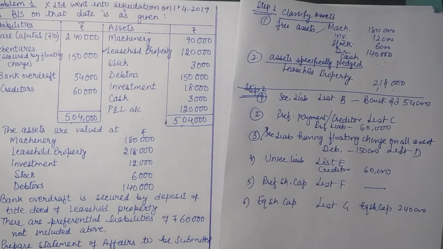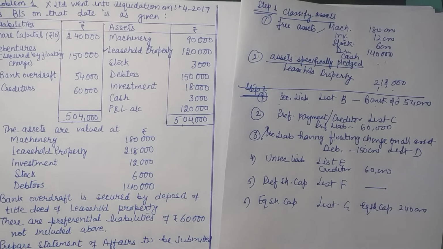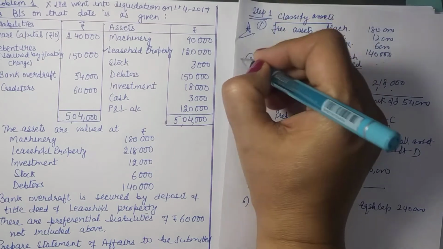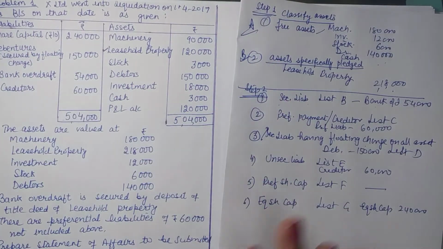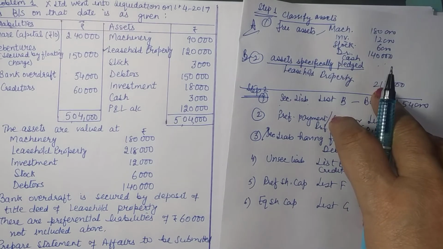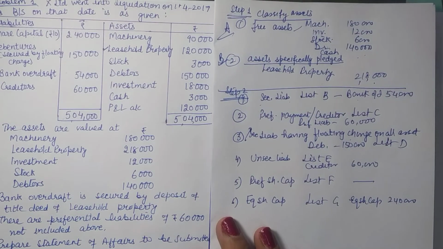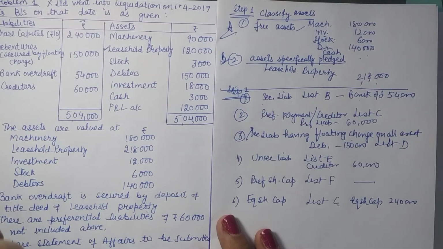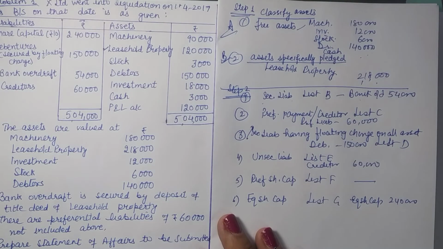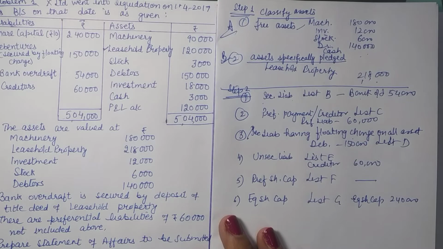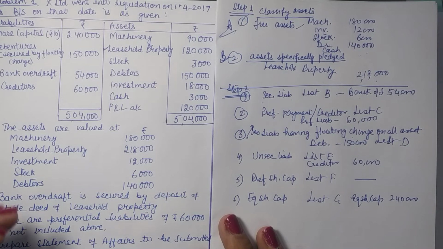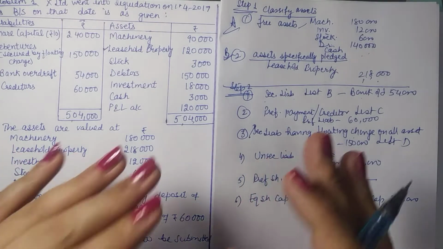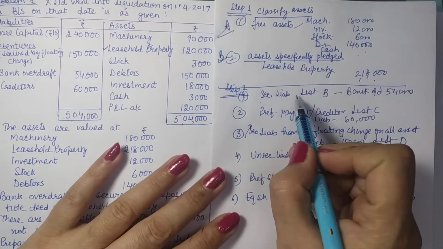We have written all. So what we have done, this is our preliminary work. We classified assets into two categories as per list A and list B. Then we categorized all our liabilities in this. Now remember, when we are writing this list here for the liabilities, we must remember two important provisions. Pari passu clause, that is workmen's payments. Any payment due in the form of wages to the workmen, their holiday payments, payment on account of their welfare or compensation, they qualify in the pari passu clause. So they have to be paid along with the secured liabilities.